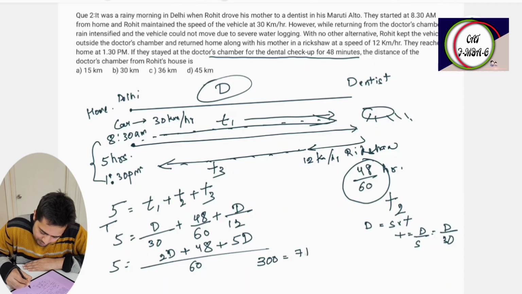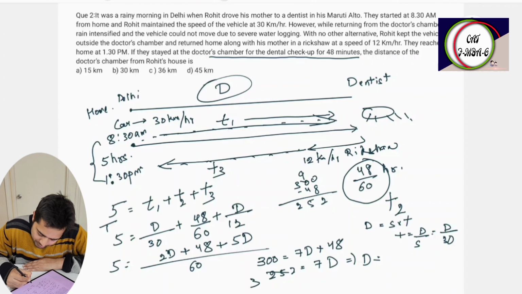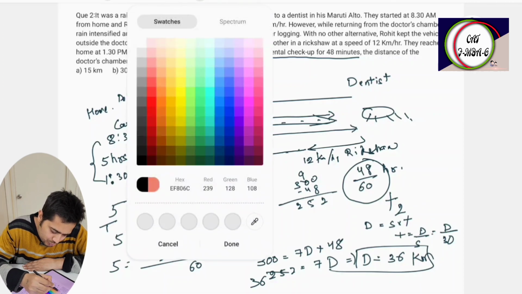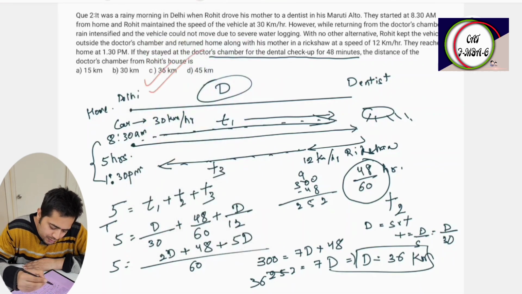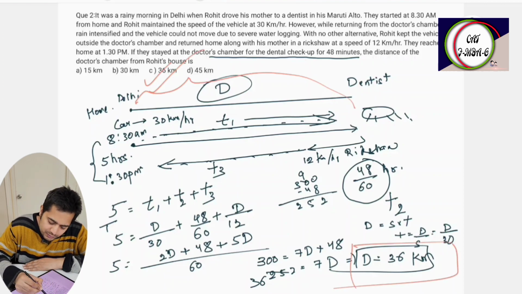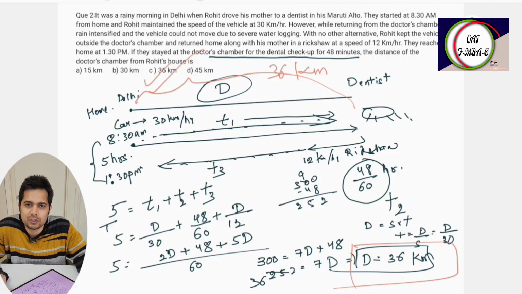300 is equal to 7d plus 48. So 300 minus 48 is 252, which is equal to 7d. That implies d is equal to 252 by 7, which is 36. D should be 36 kilometer. So option C is the right answer. This total distance is 36 kilometer, so from his home to the dentist, the distance is 36 kilometer.